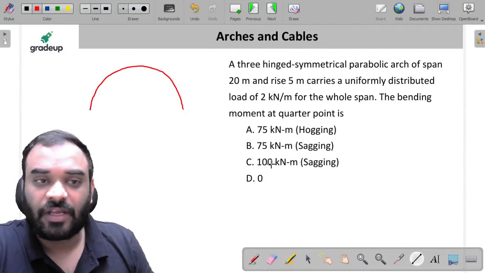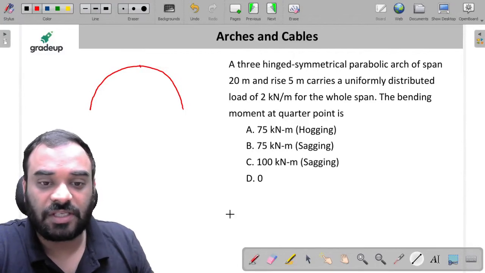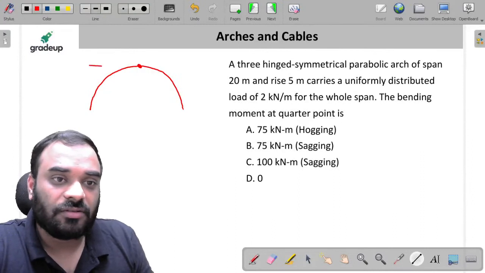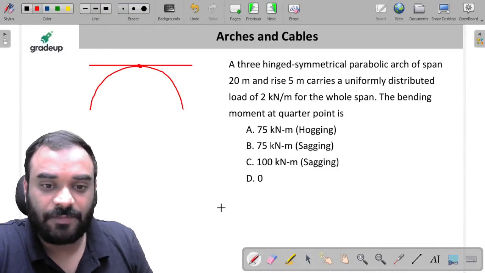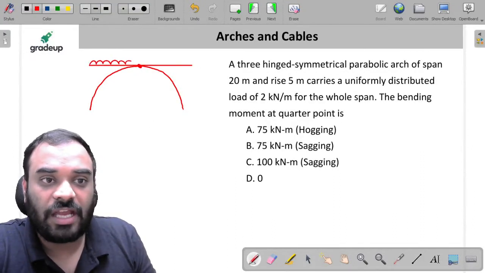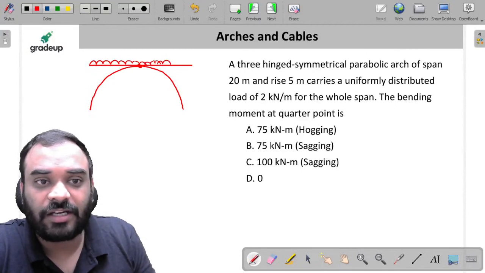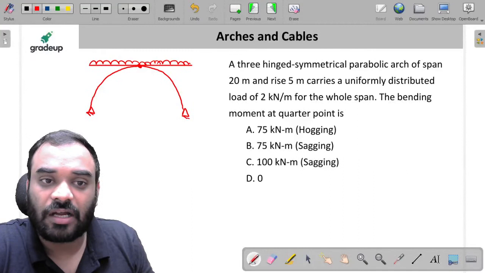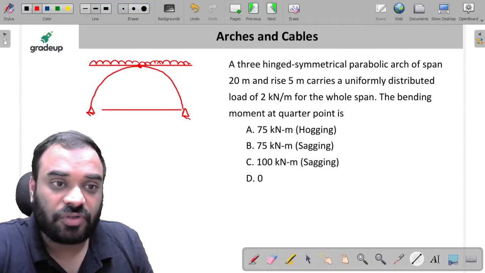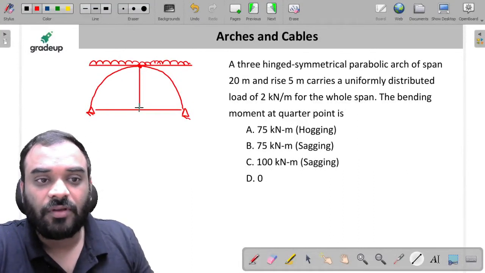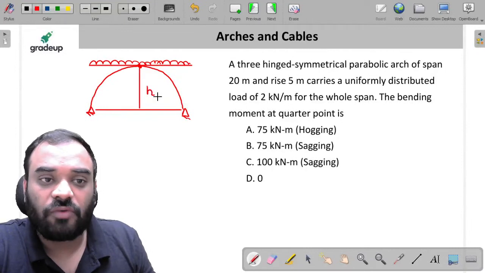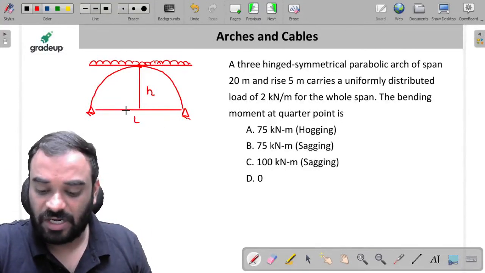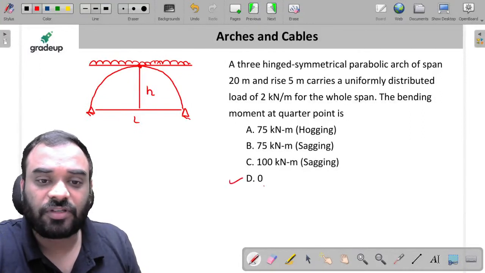So, my dear friends, let us suppose it is a 3-hinge arch. Listen carefully. Let us suppose it is a 3-hinge arch, and UDL is placed over the entire span, right? So in case of 3-hinge parabolic arch, my dear friends, the bending moment is always 0 at anywhere on the arch, right? So D is the correct answer for this particular question.